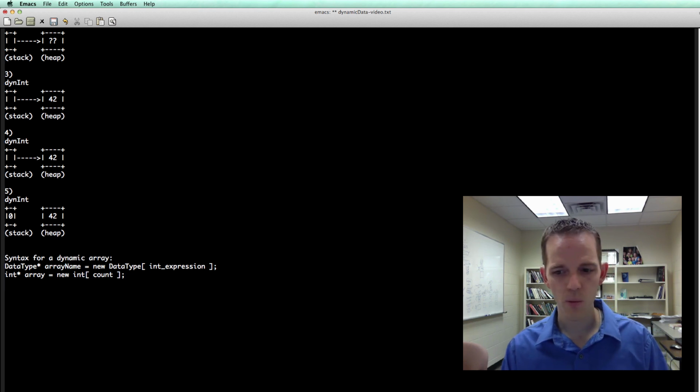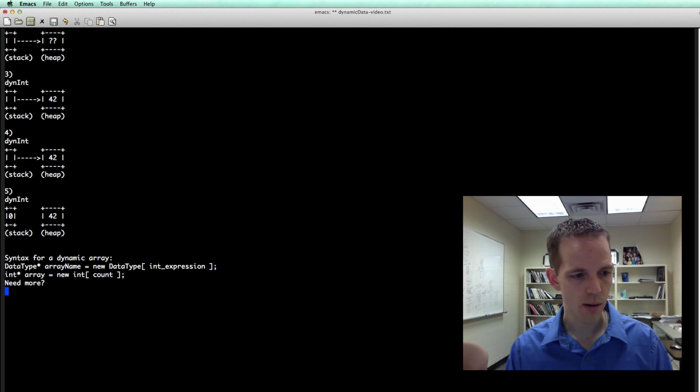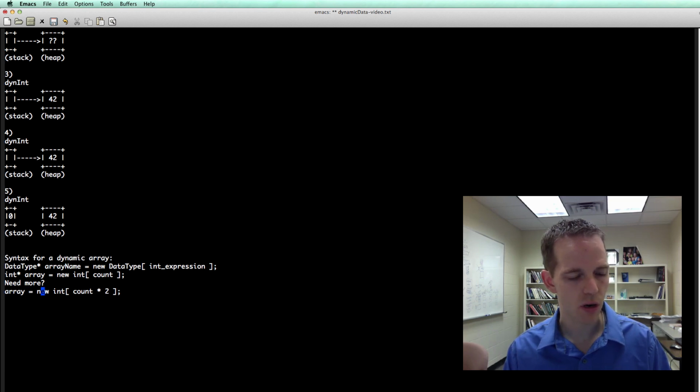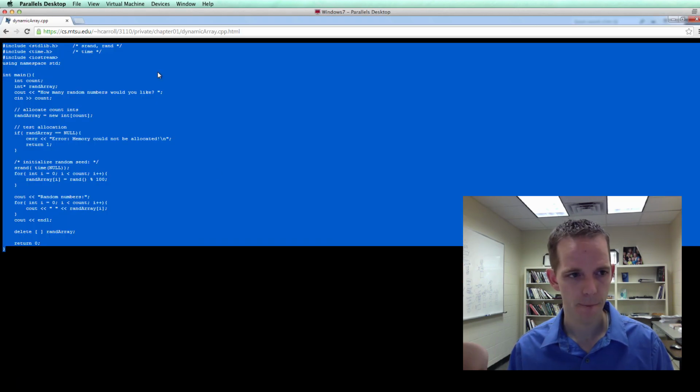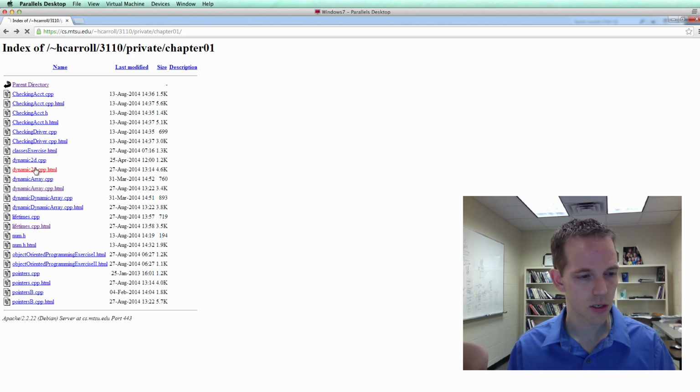Now, what if we wanted more? Need more? Well, we could just call new again. And let's double the number of ints that we want. And so then that'll write over the memory location where array is pointing to. It'll point to our new array that has twice as many elements. Okay? For a two-dimensional array, let's look at an example of that. Okay, two-dimensional array.